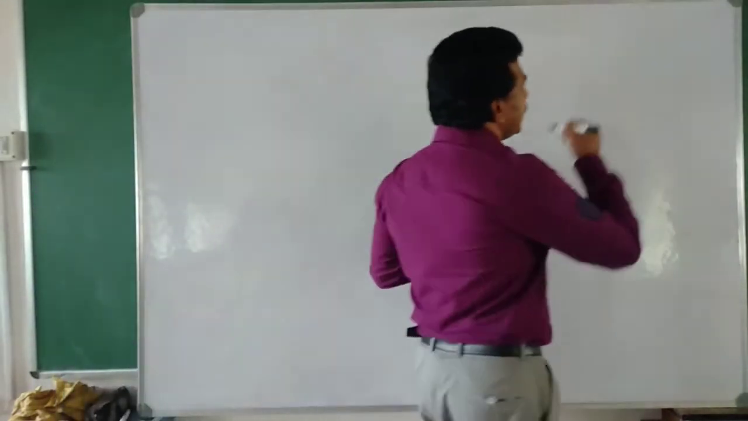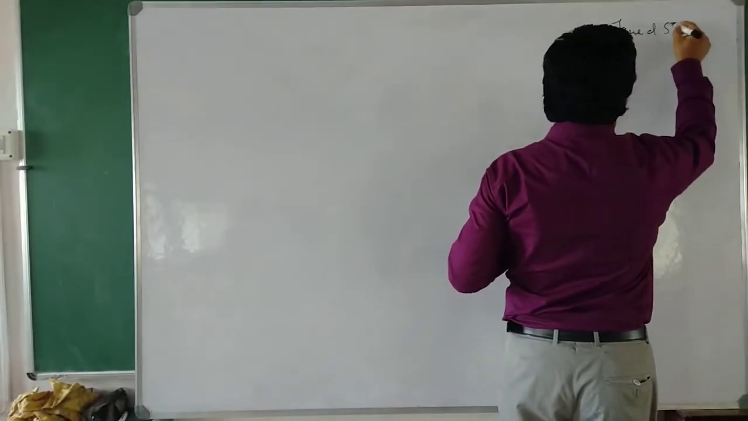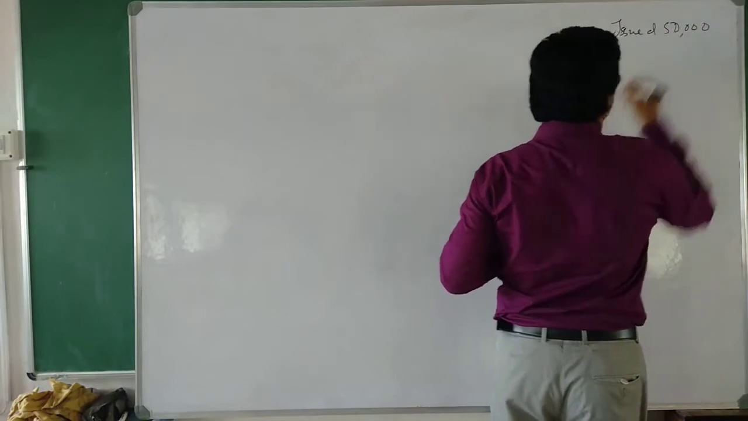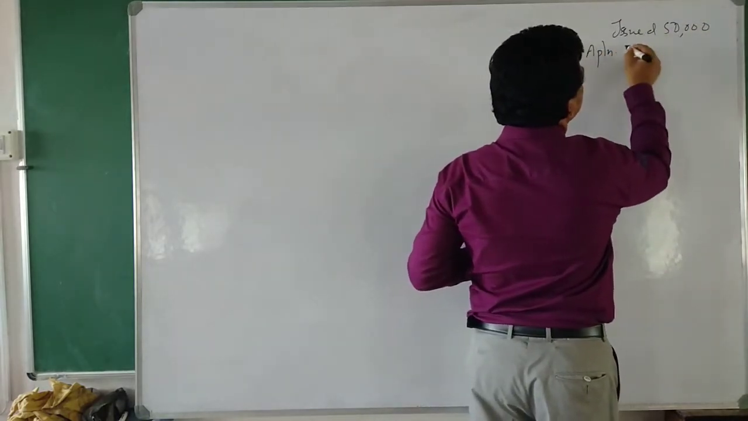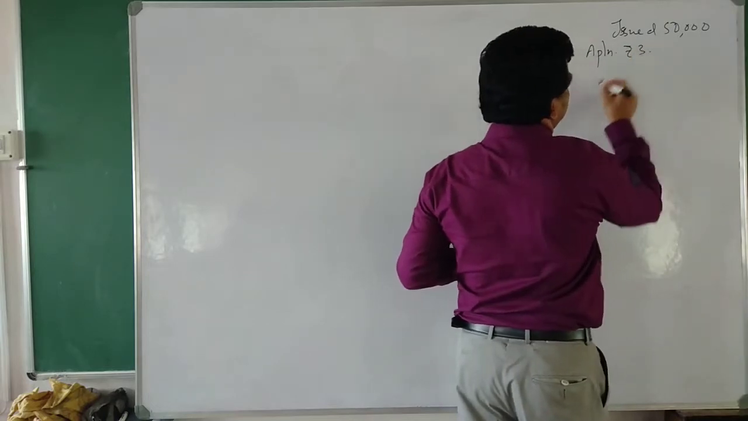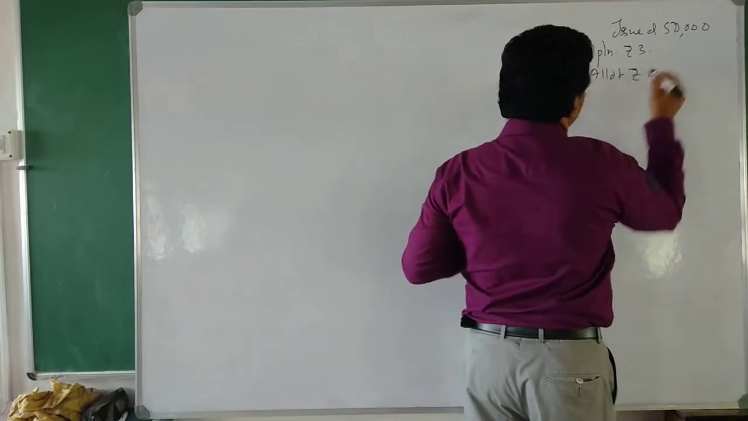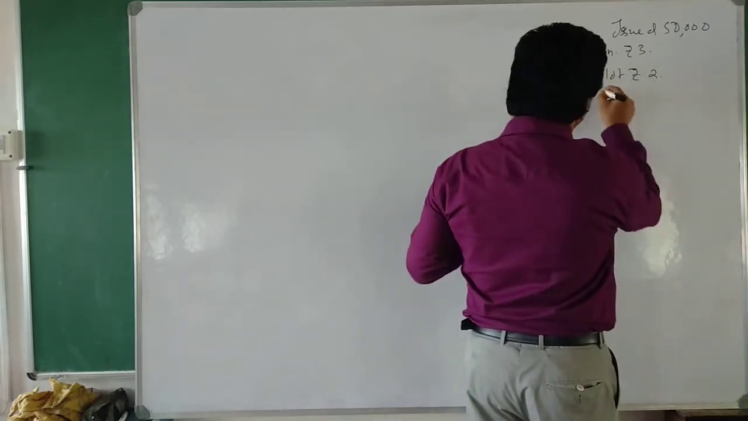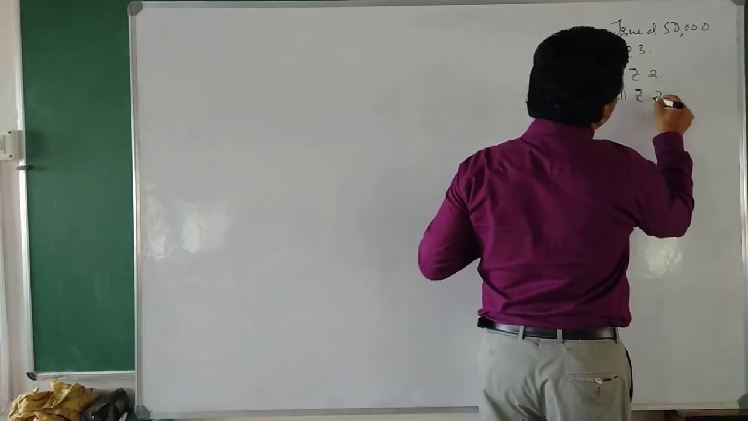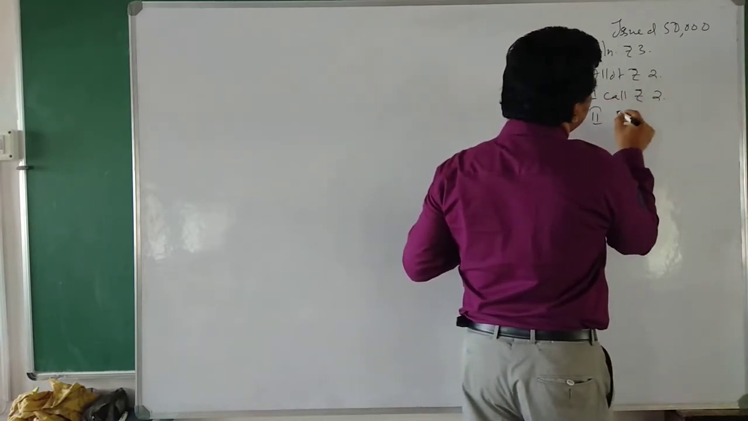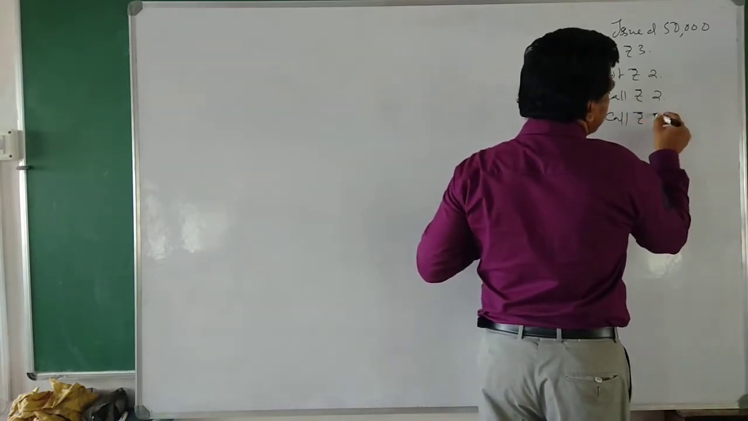Here a company issued 50,000 shares. Its application money is rupees 3, allotment money rupees 2, first call rupees 2 again, and second and final call rupees 3.